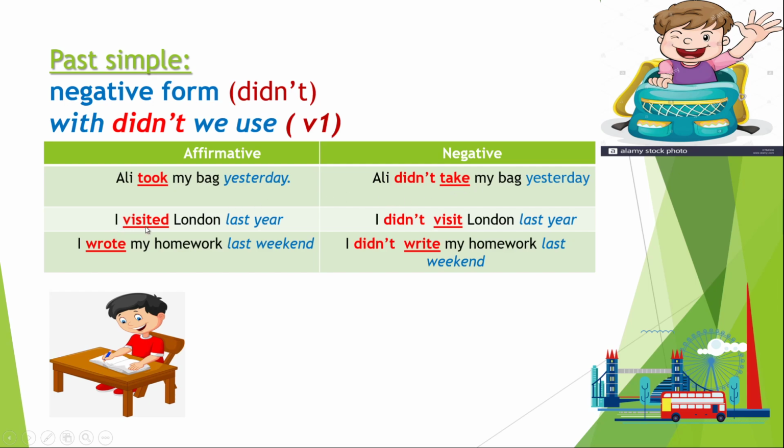Let's see another sentence. I visited London last year. The verb is turned into the past. However, if I use didn't like here, I didn't visit London last year. The verb stays the same. We don't add ed in the end. Let's see the third sentence. I wrote my homework last weekend. If I put didn't, I didn't write my homework last weekend. So when the verb is preceded by didn't, we don't change it. It stays the same, all right?